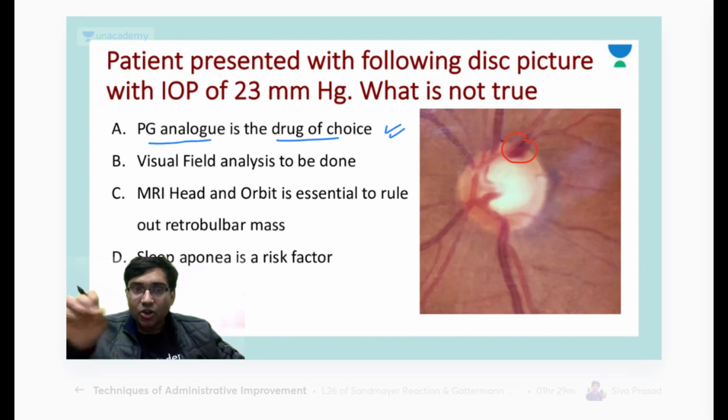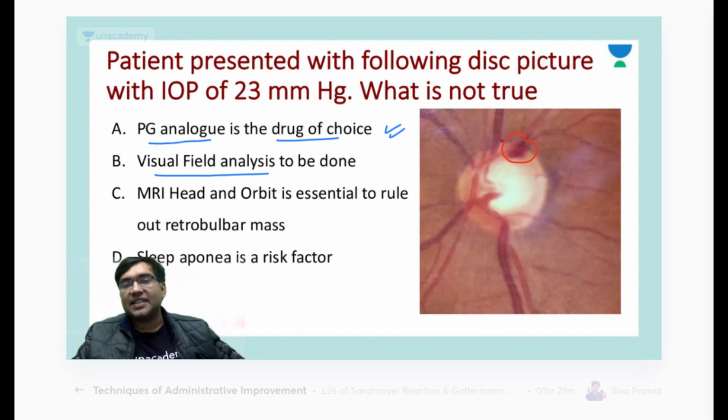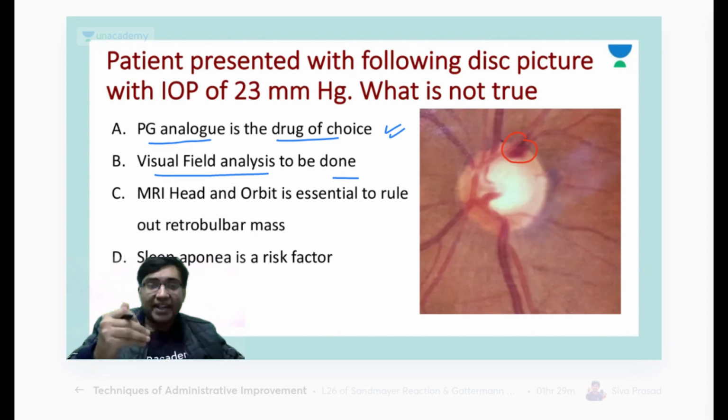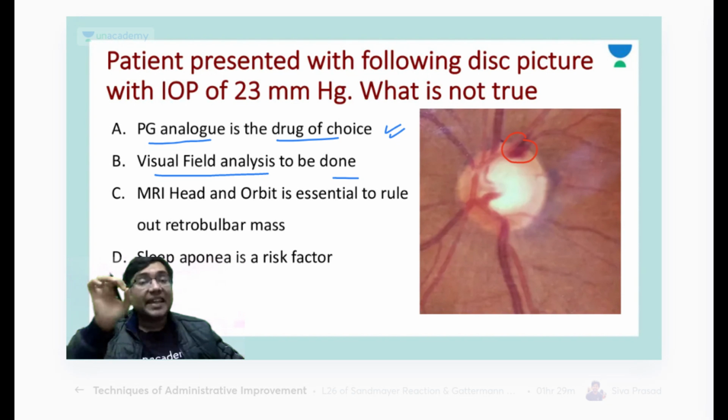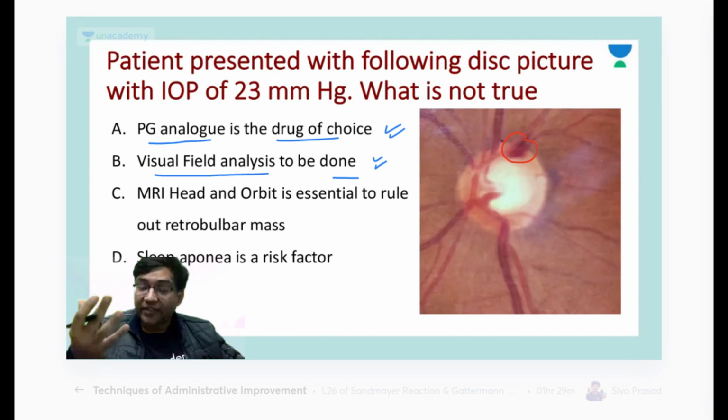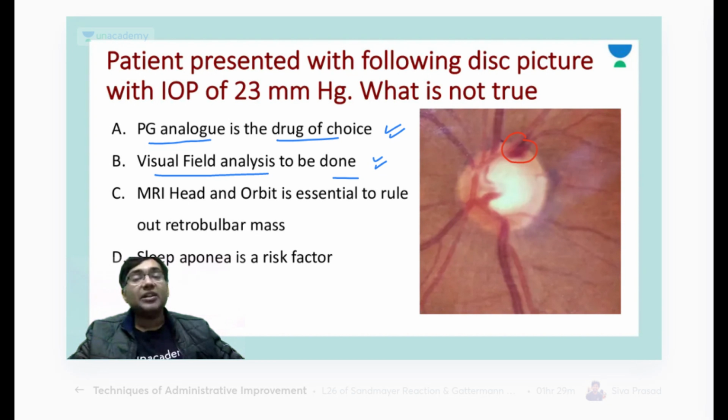The second thing, Ruchika, visual field analysis is done. Why is the visual field analysis done? Because the defects and the stage of the glaucoma can be told by a Humphrey visual field or automated perimetry. So this is why we know visual field defects. If you are seeing a paracentral scotoma, it may be an initial stage. If you are getting an arcuate scotoma, it can be deeper, or it can be a more advanced glaucoma. Then MRI head and orbit is essential to rule out retrobulbar mass.